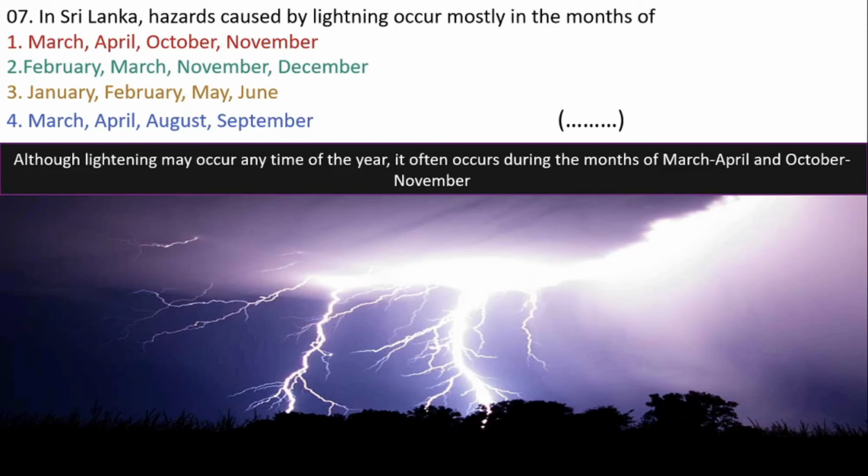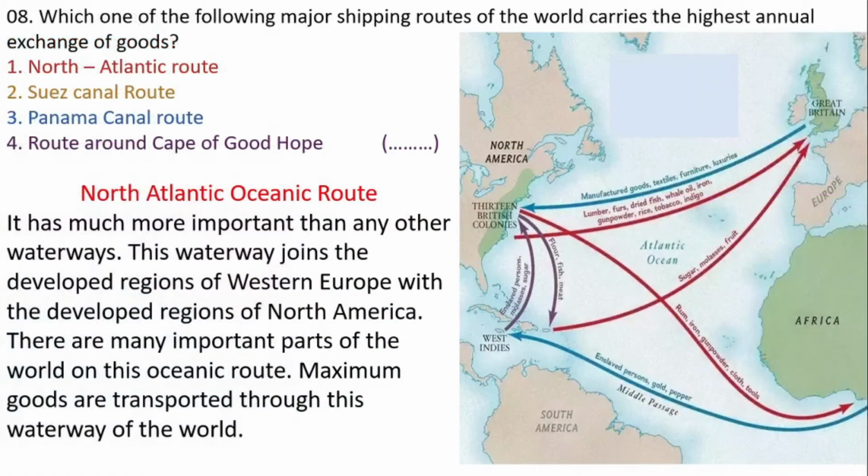There are 4 answers. First answer, March, April, October, November. Second answer, February, March, November, December. Third, January, February, May, June. Fourth, March, April, August, September. Out of these 4 answers, the correct answer is Number 1. Let's move on to the next question.